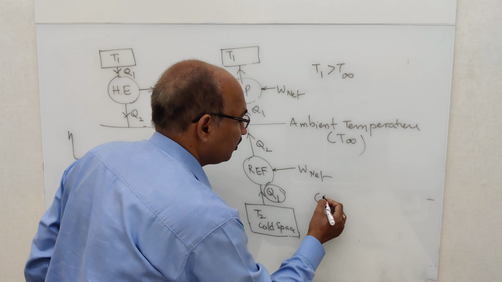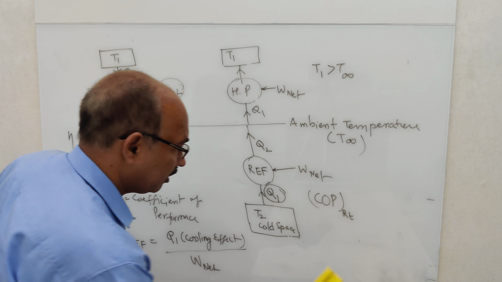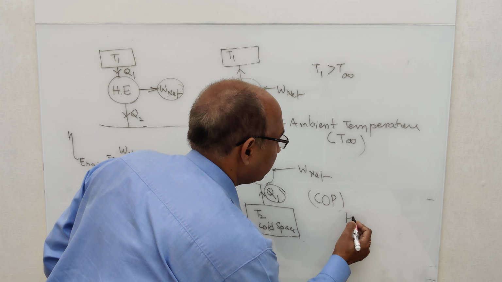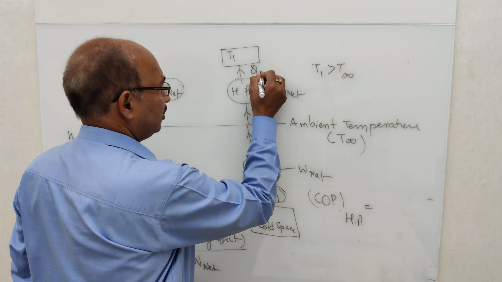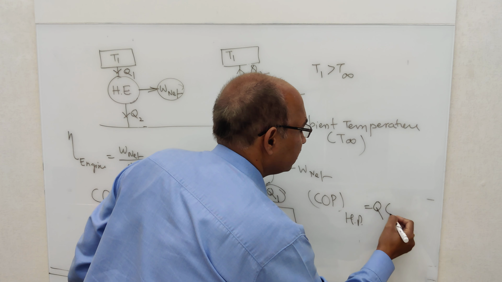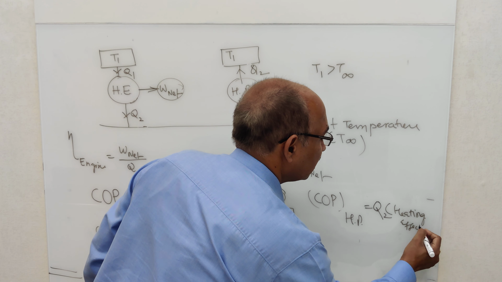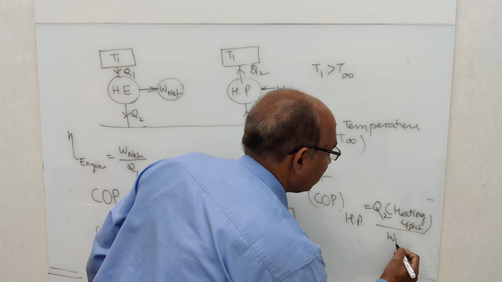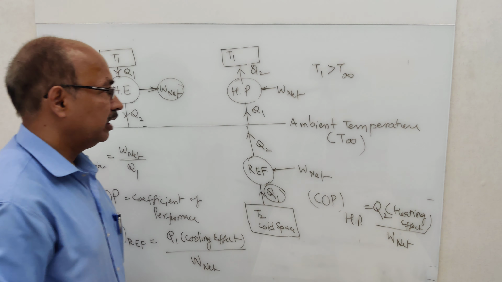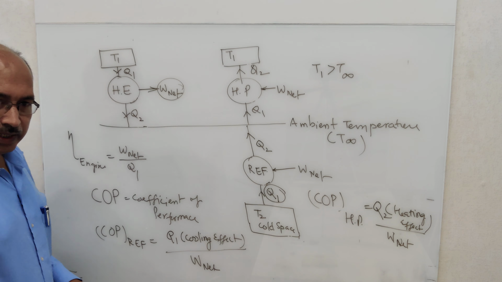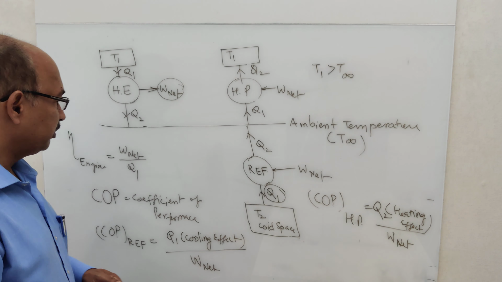Similarly, COP of heat pump is heating effect. See, here it is Q1, here it is Q2. So Q2, which is heating effect, divided by the net amount of work consumed by the heat pump. So these are the basic terminologies which are normally used in the study of these machines.